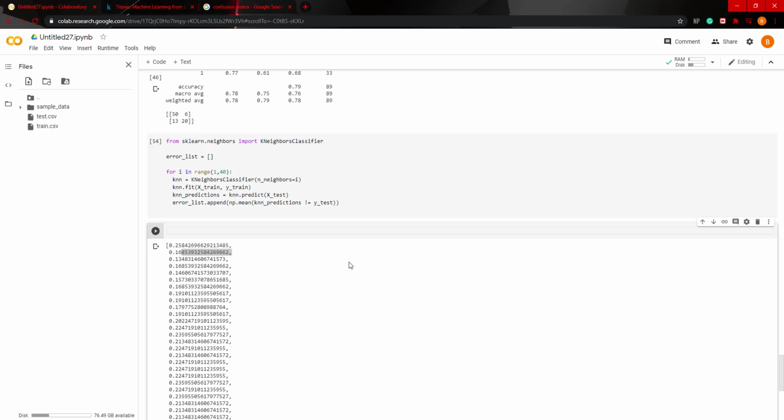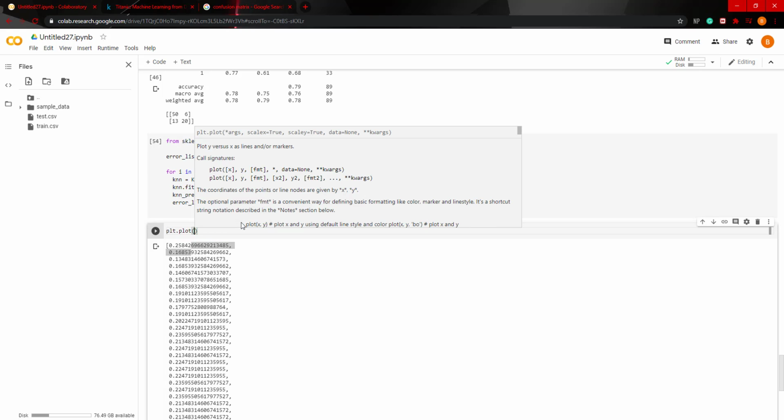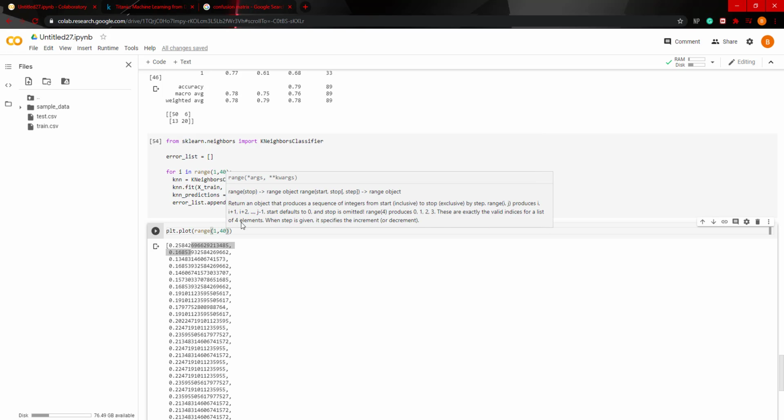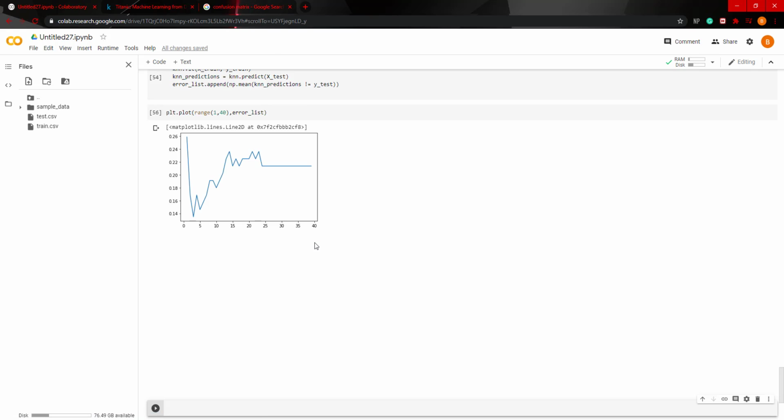So essentially what we can do here is we pick the one with the least error, and just to quickly visualize it for you, we can pass this into a plot. So we'll say plt dot plot and range 1 to 40, because that's what we did. And you can say this is the iteration, and then for the y value we'll pass the actual error list.